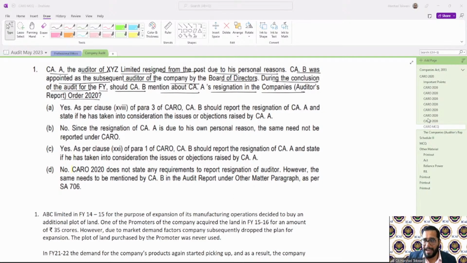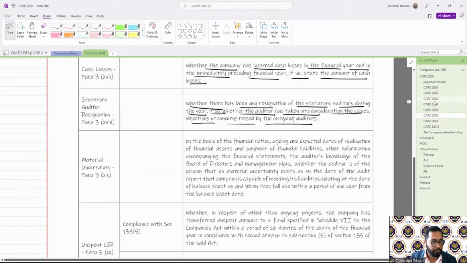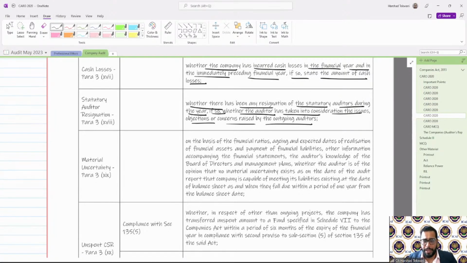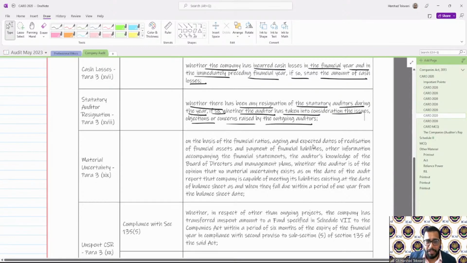So, whether he is required to mention the reason or not? Let us go back and re-see the particular clause. What it says is: whether there has been any resignation of the statutory auditor during the year. If so, then whether the auditor has taken into consideration the issues and objections raised by the outgoing auditor. Here, the auditor has resigned because of personal issues.